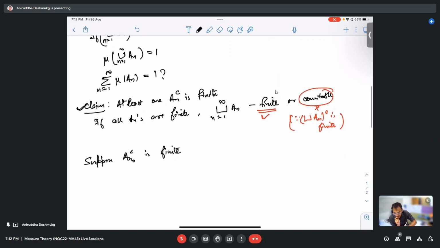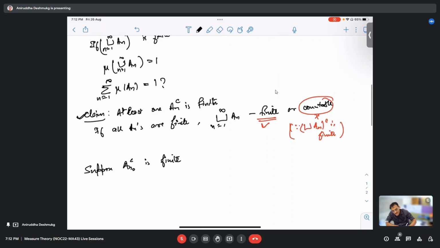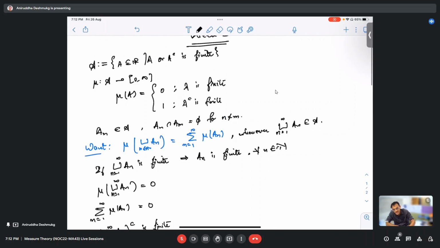Right, right. But then we have to prove that no other An complement is finite, right? Anirudh, can you explain this step again? So we are showing that at least one of the An complement is finite. Right, right. So this is the claim. Suppose this is not true. Then all the An complements are not finite. But since An come from this algebra, if An complement is not finite, then An has to be finite.